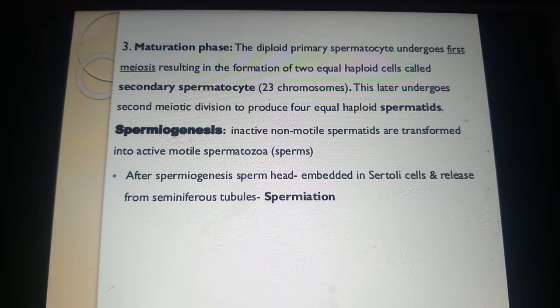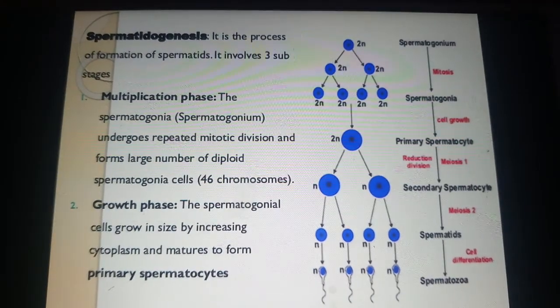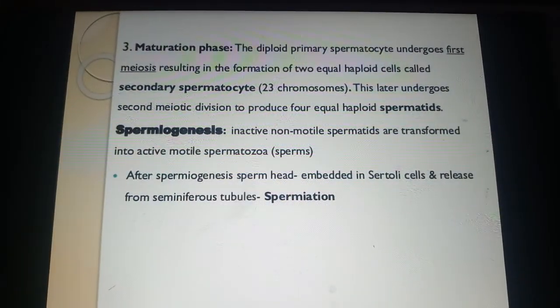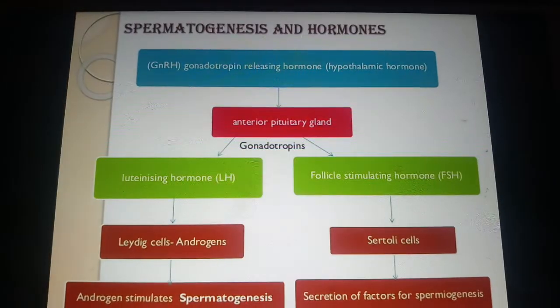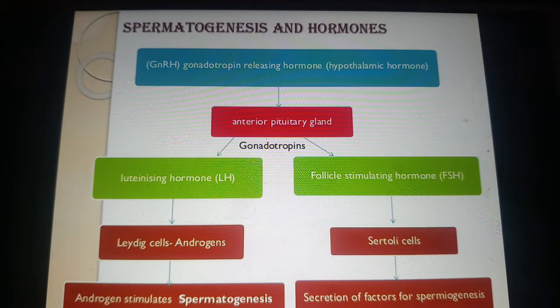Understood? I think this is a brief overview of spermatogenesis. It undergoes 3 phases: the multiplication phase, the growth phase and the maturation phase. Next, for the normal process of gametogenesis, we require good support of hormones in our body. In the first year you studied the different hormones that are produced by the gonads.